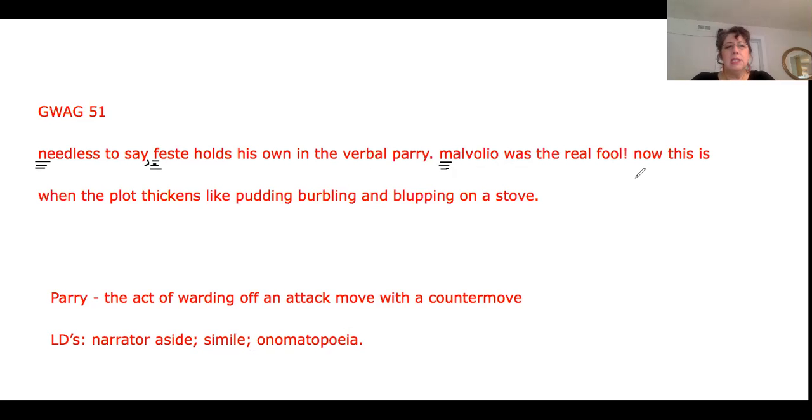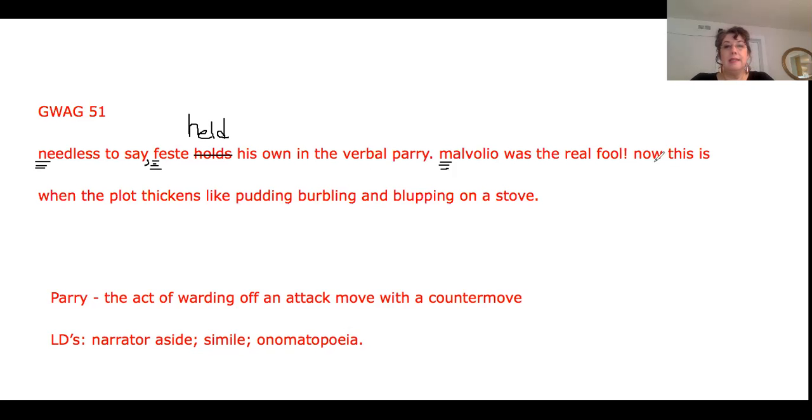Now here we're going to stop. This is where we get to what's called a narrator aside. And we know this is a narrator aside because up to this point the author has been telling a story. And we also know that we need to think about tense. We talked about when you're writing a formal paper about literature, you always want to write in present tense, but when you're telling a story, you always want to write in past tense. So if we go back to this sentence, we're going to find that that verb needs to be changed. It's not holds, it's held. So Festi held his own in the verbal pairing. Malvolio was the real fool.